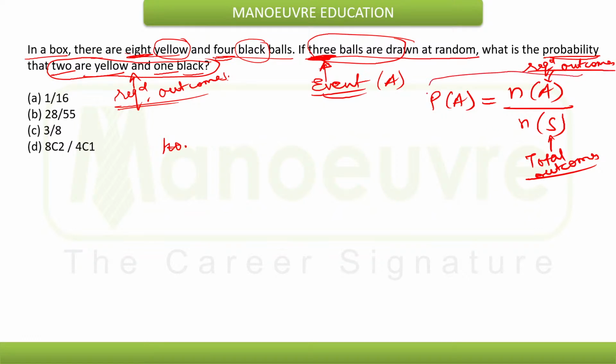So that will be the formula of probability.